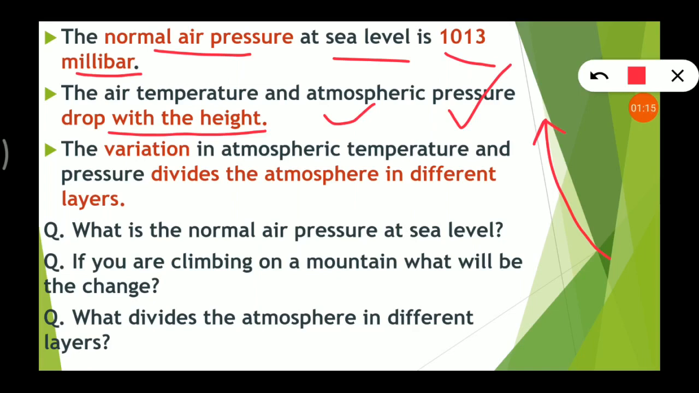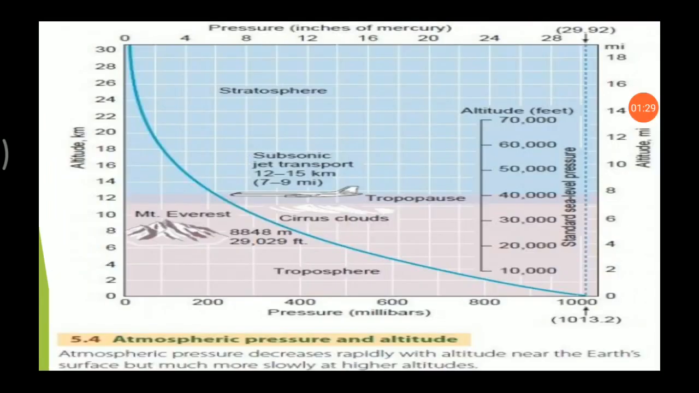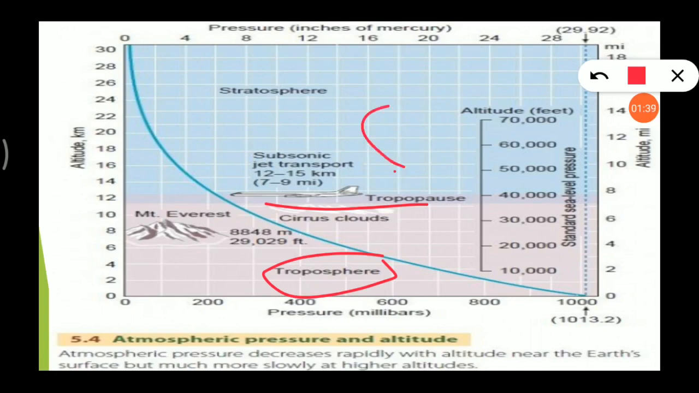The variation in atmospheric temperature and pressure divides the atmosphere into different layers. In our previous lesson we had discussed different layers. Those layers are due to the variation in the atmospheric temperature and pressure. Look here in the picture. This is plains, troposphere, tropopause. This is troposphere, and then after here stratosphere, then after comes mesosphere. So this is the change in the atmospheric pressure and temperature.